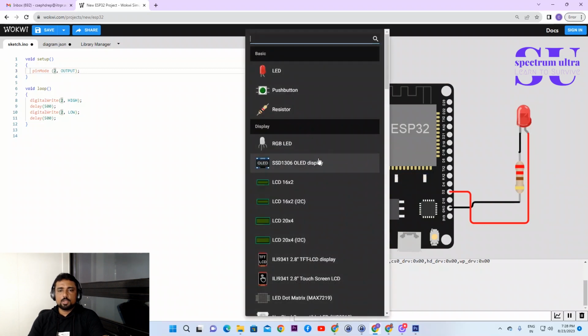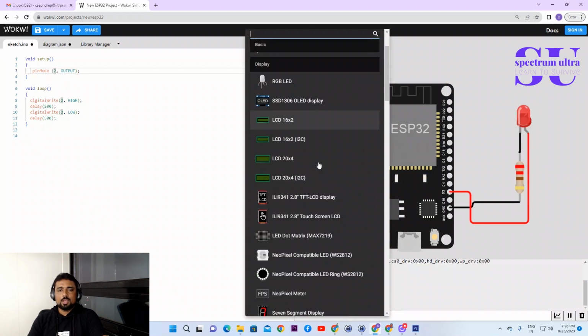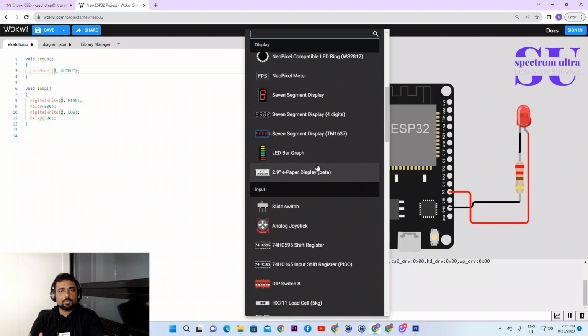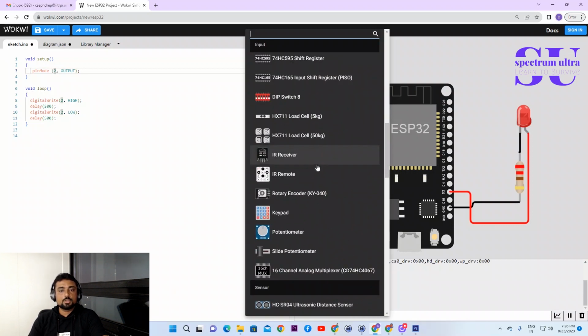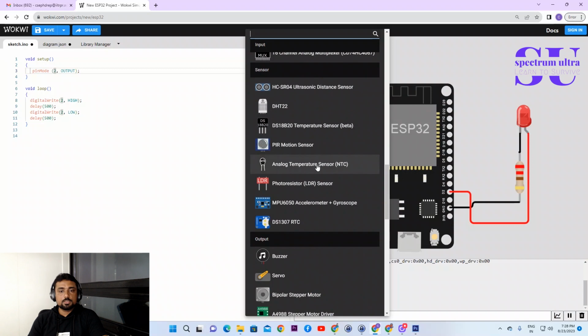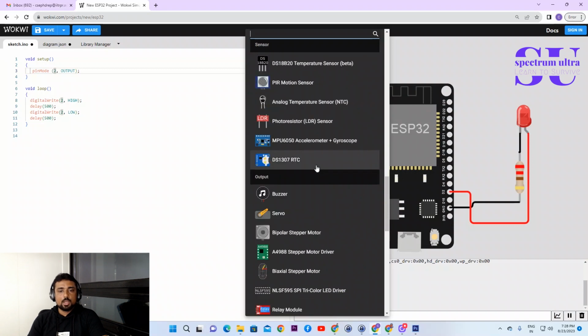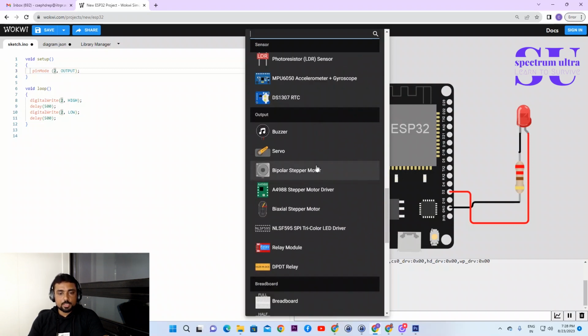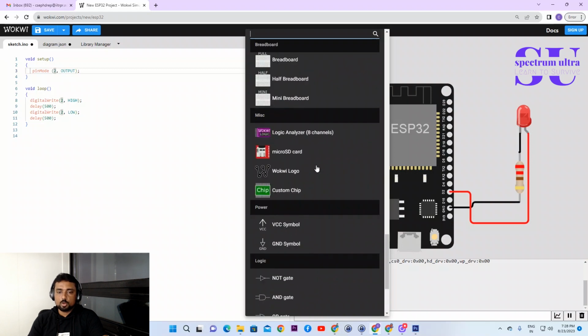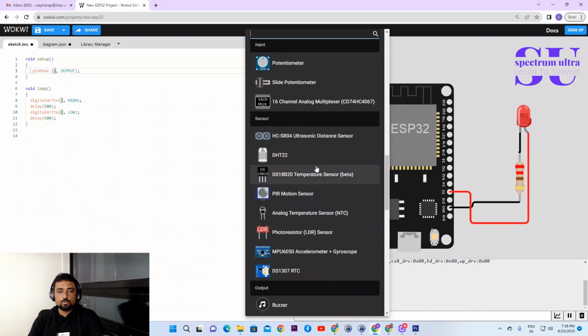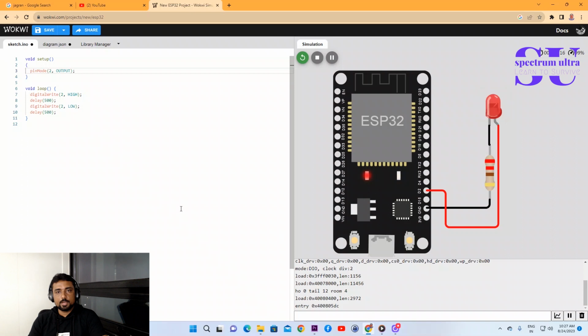So like that, we can just stop the simulation, and you can see that a lot of other devices are also here. A lot of LCDs, different types of sensors, different types of buttons, and multiple additional sensors are also there. Then input output devices, then breadboard, then different gate devices. Everything is actually present here. So it is very easy to simulate in Wokwi. So our series actually concentrates on this. And with this, we end this introduction session.